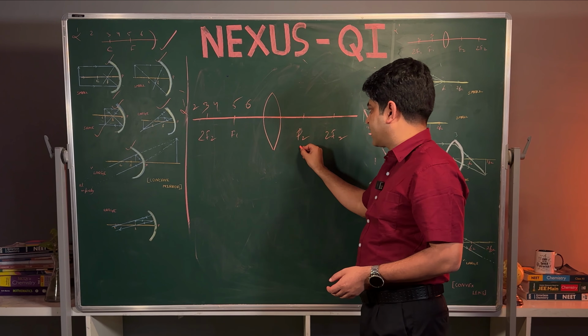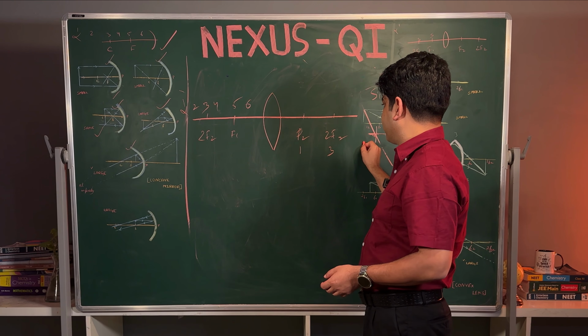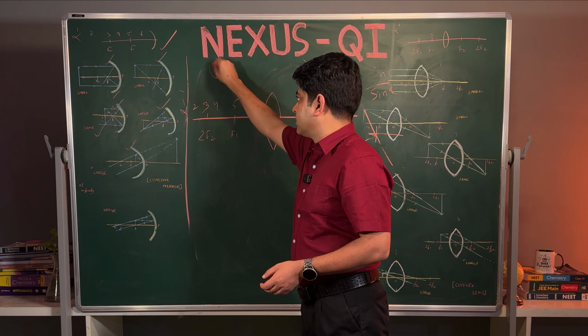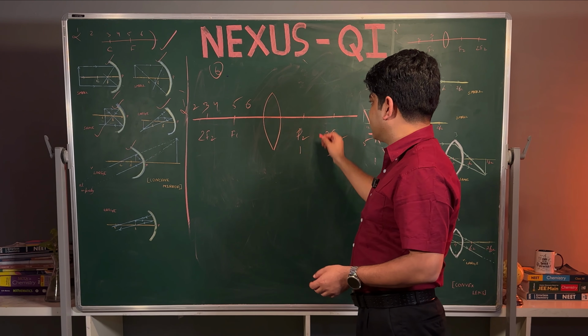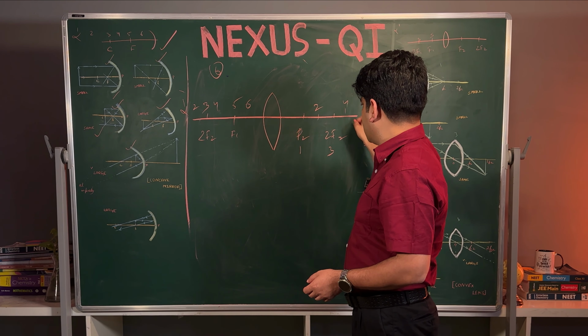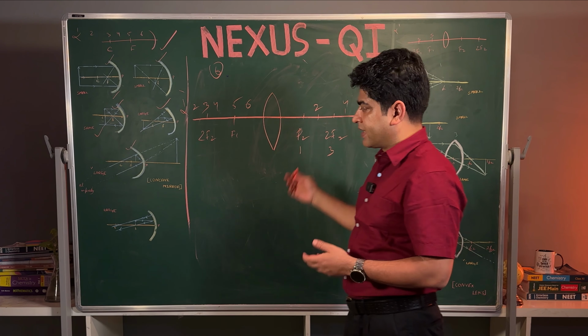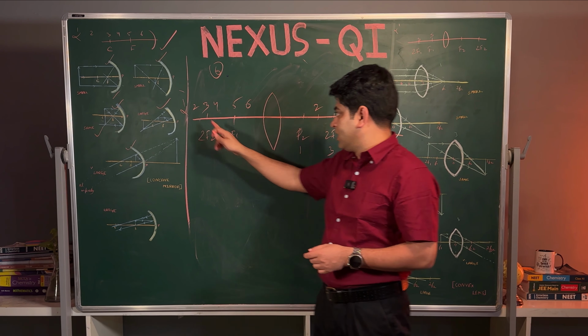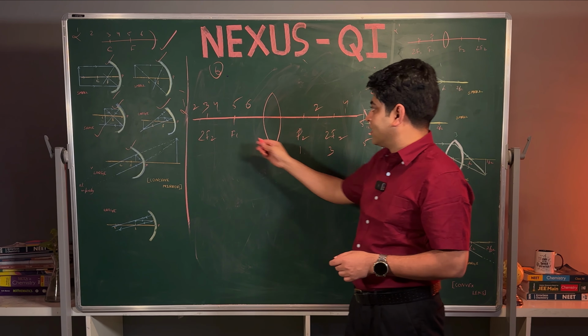Same way here, start from here: 1, 3, 5. No need to write 6 here, I will write 6 somewhere here. In between just fill the gap: 2, 4 and 6. The trick is ready for you. Simple. If light is coming from infinity, it will come here.